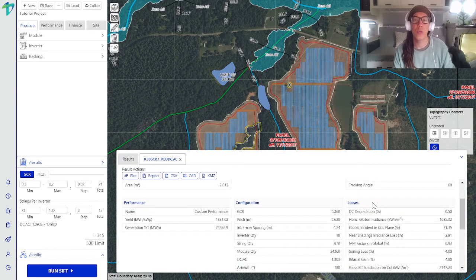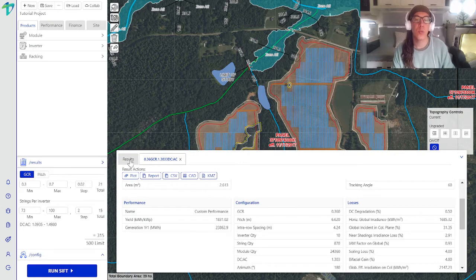And this is important, again, when we want to quickly and easily verify that the SIFT performance model is aligned with the PVsyst performance model. We'll also get 8760 data for both the DC and AC side of the project, as well as a complete internal rate of return calculation for the life of this project across this iteration.